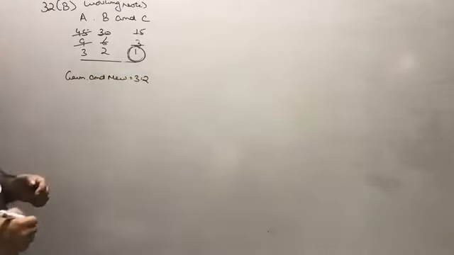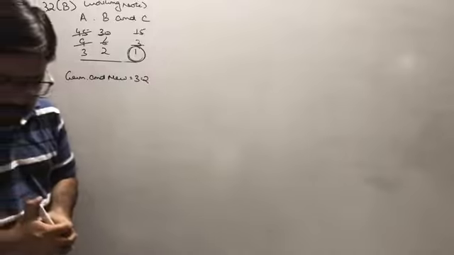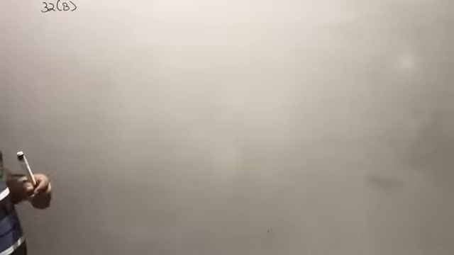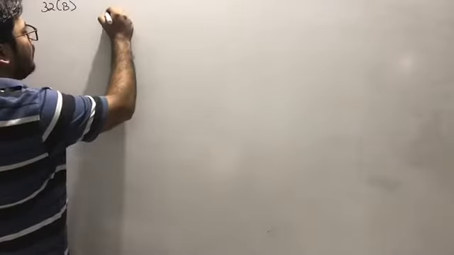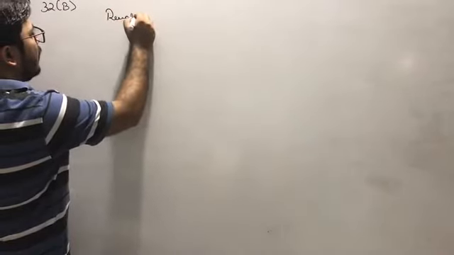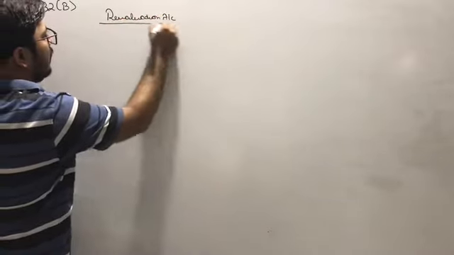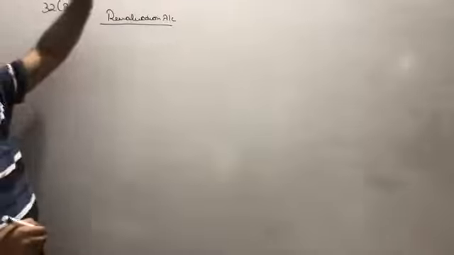Now they are saying that we need to prepare a capital account and the revised balance sheet. But before this, we need to prepare a revaluation account as well, because unless the revaluation account has been done, we cannot prepare the partners' capital accounts. So fixed assets are reduced by 10%. It is up to you whether you make the revaluation account in your working notes or in your fair work. I am doing it in my fair work because it will help me in preparing the capital accounts. Fixed assets will be reduced by 10%, so it is a loss.